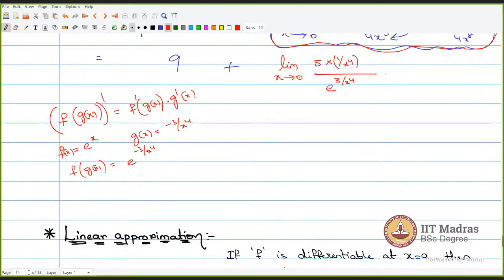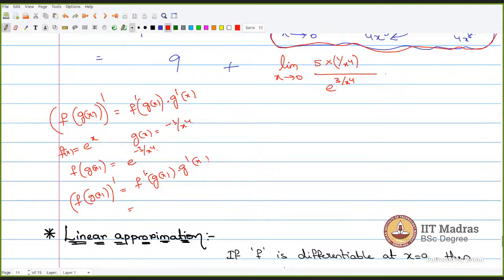Yes, sir. Correct? So we have to find the differentiation of e to the power minus 3 by x power 4. That means we have to find f of g of x, so we have to find f dash of g of x times g dash of x.